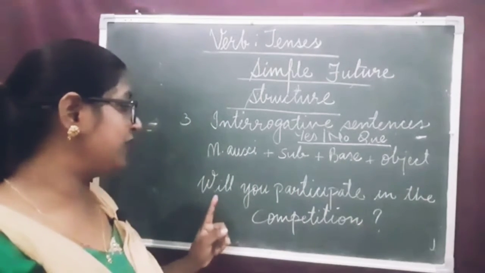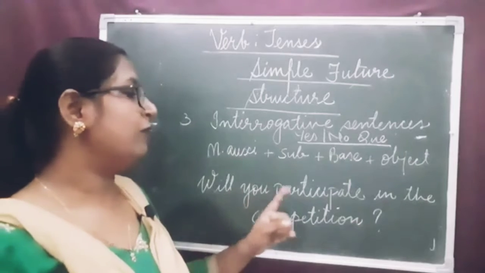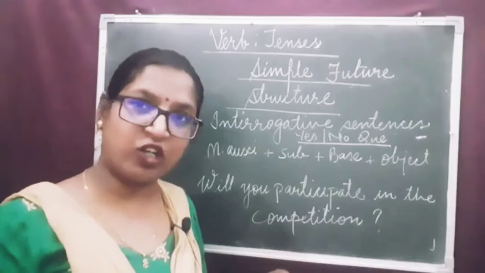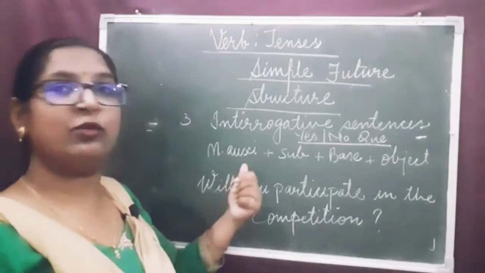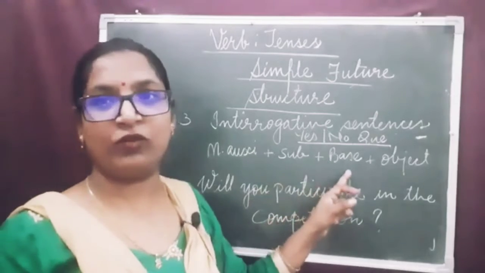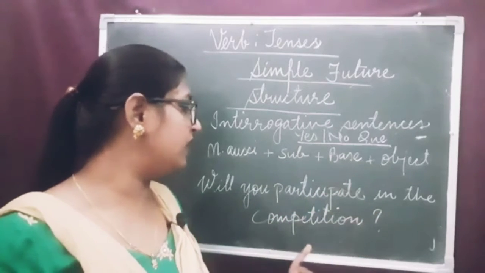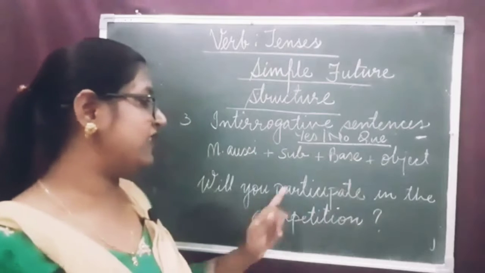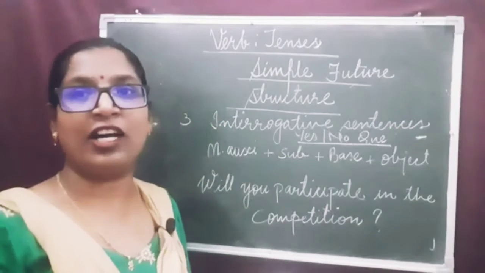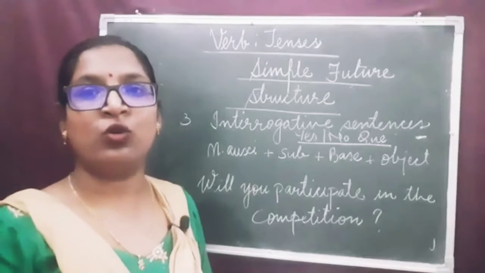Let's see the example. Will you participate in the competition? Will is the modal auxiliary, you is the subject, participate is the main verb in its base form, in the competition is the object. And at the end there should be a question mark because we have framed a question.